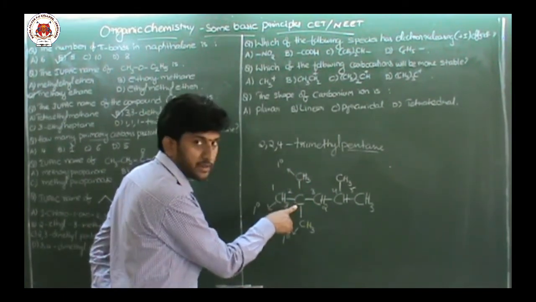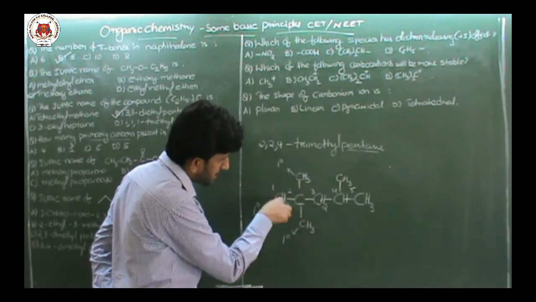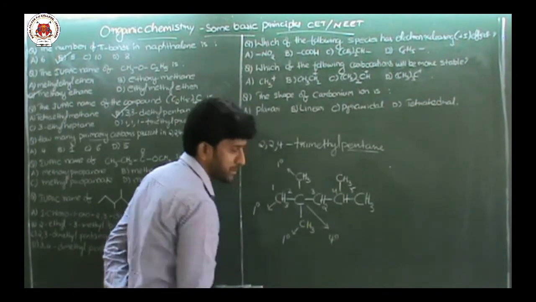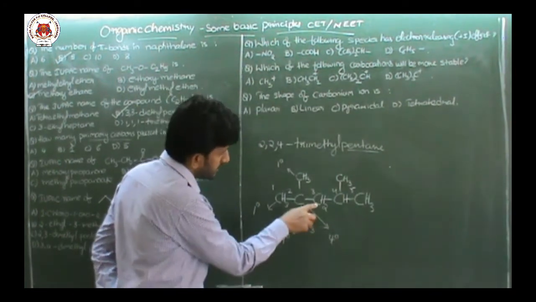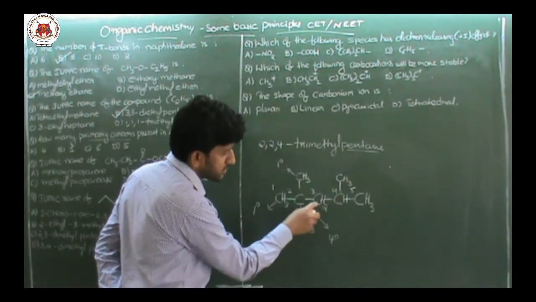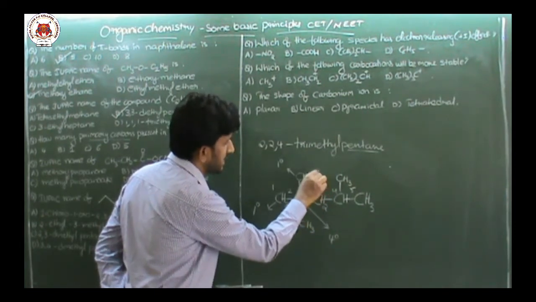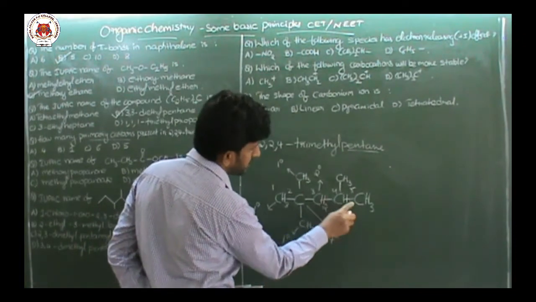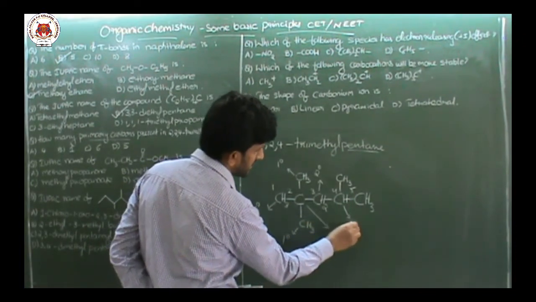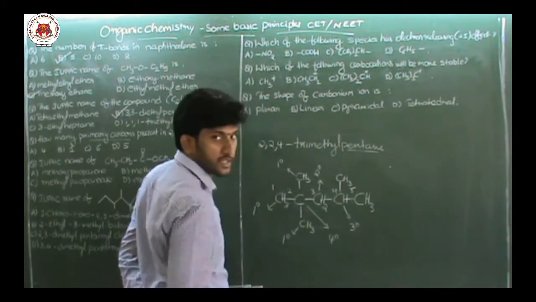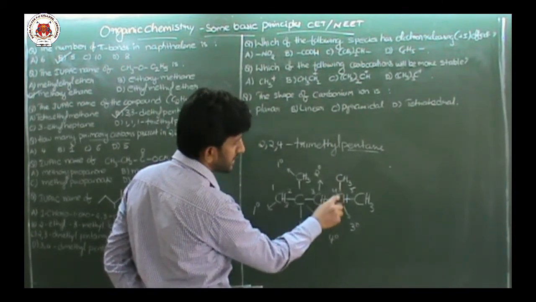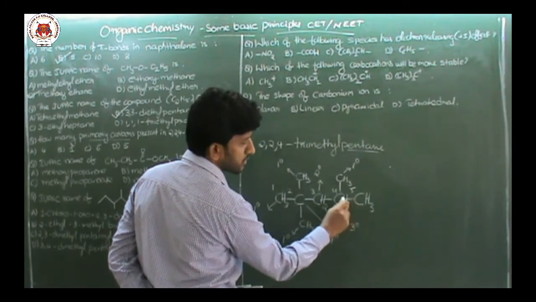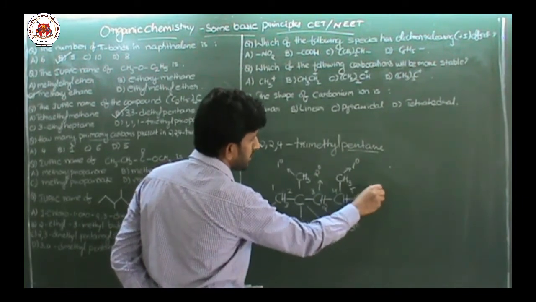But this carbon is surrounded by 4 carbons. If it is surrounded by 4 carbons, then it should be quaternary carbon. This carbon is attached to adjacent 2 carbons, means it is a secondary carbon. This carbon attached to 1, 2, 3 carbons, so it is a tertiary carbon. This carbon attached to only one carbon, so this is primary. And this carbon also attached to only one carbon, so this is also primary.